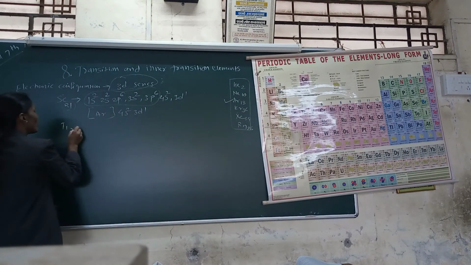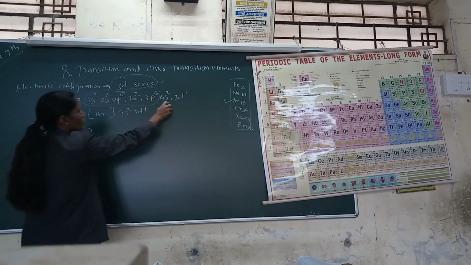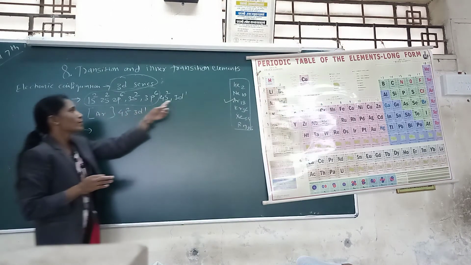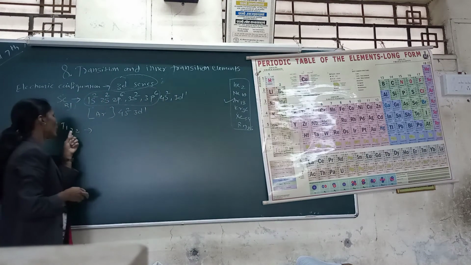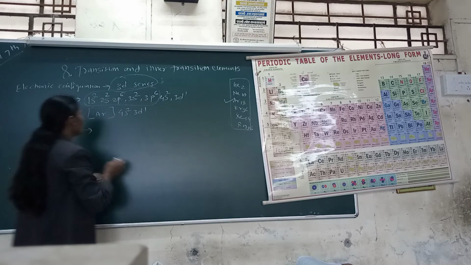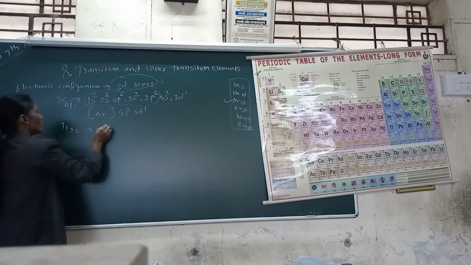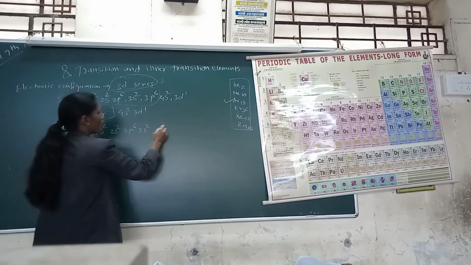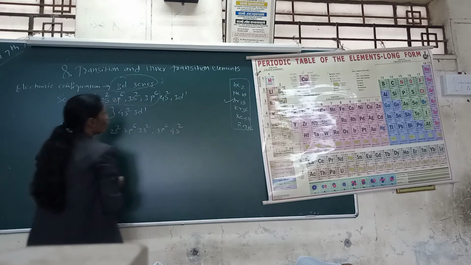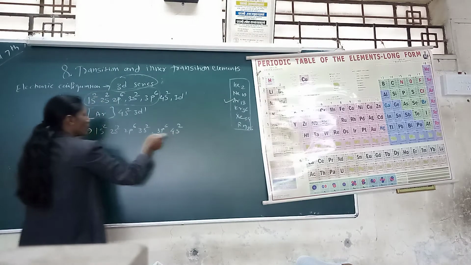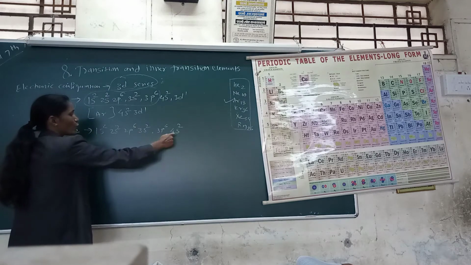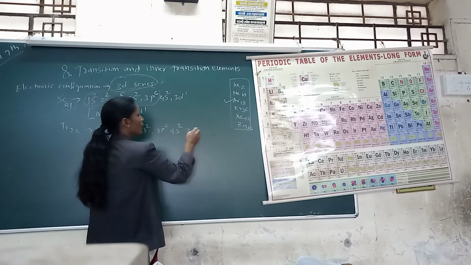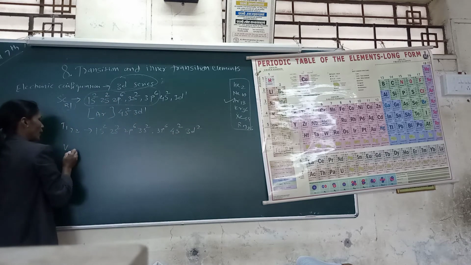Titanium has atomic number 22, with the same combination, only 3d2. Atomic number 21 ends in 3d1, and atomic number 22 ends in 3d2. Again I write 1s2, 2s2, 2p6, 3s2, 3p6, 4s2, and these electrons total 20. Then the remaining are 22, that is 3d2. Next is vanadium.